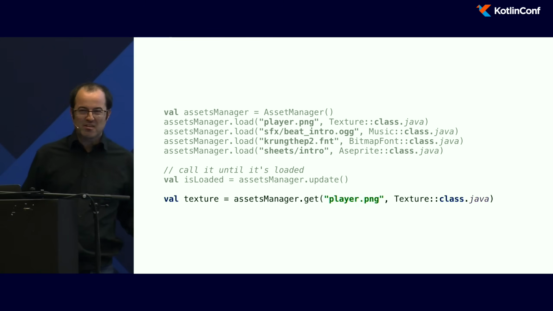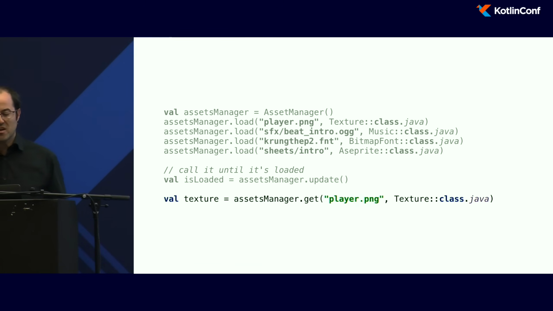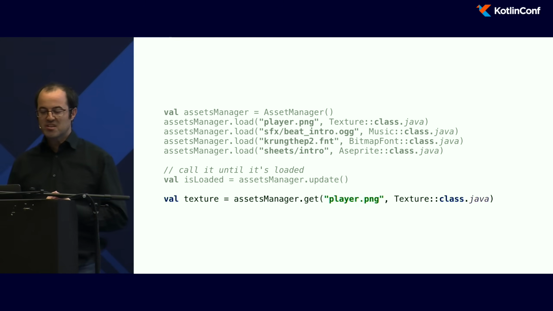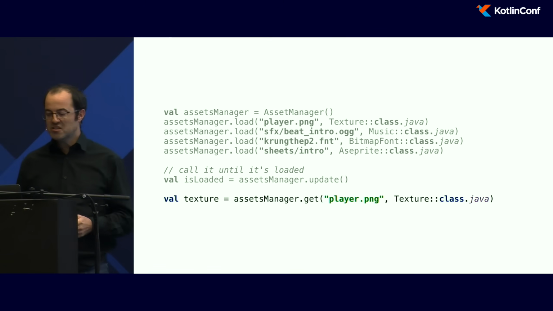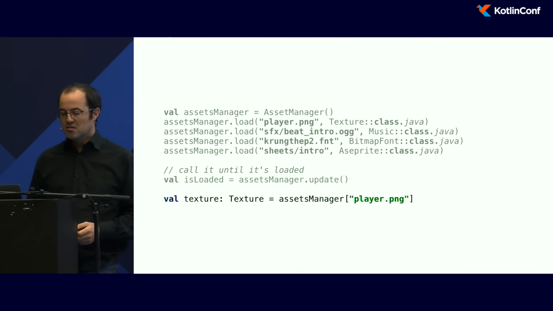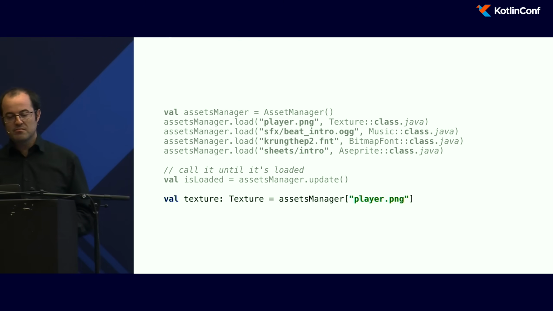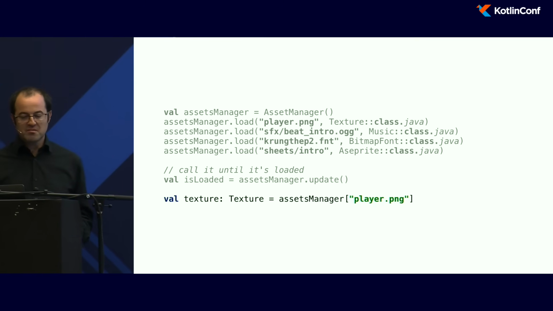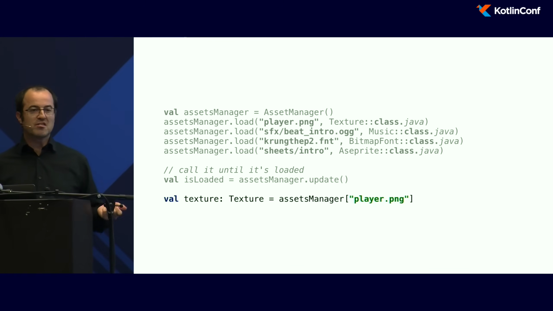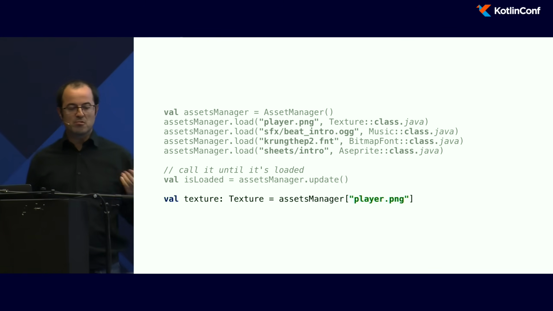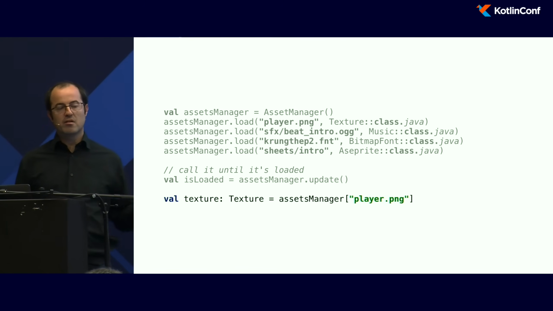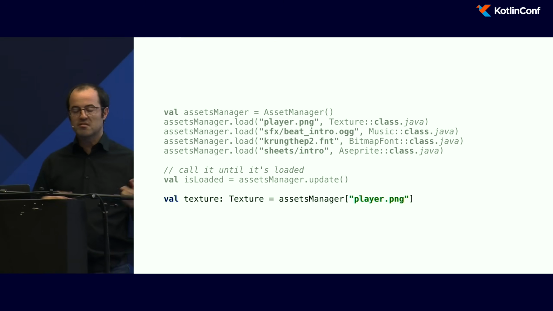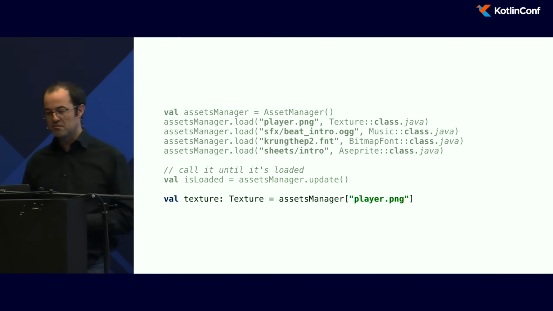But I don't like this method because you need to say, okay, I want to load a texture, I need to write get, and I'm a little bit lazy. So instead, I wrote another extension method. Here, I can just access my resources by giving them a name. And regarding the type of the variable, it knows how to load this.